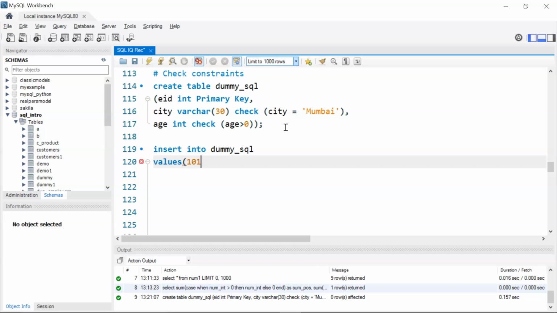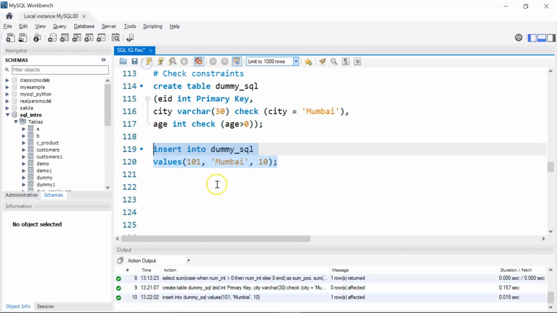I'll have my employee ID as 101. I'm giving my city as Mumbai, which is what we want. And let's say I'll give my age as 10. Now this should perfectly work because my city is Mumbai and my age is greater than 0. So I should be able to insert this record successfully. You can see here I have inserted this record to the table.